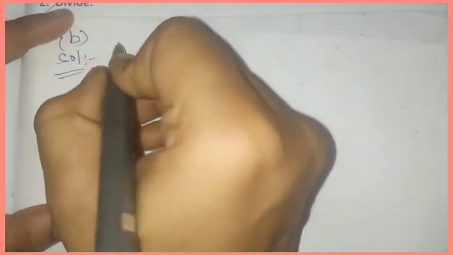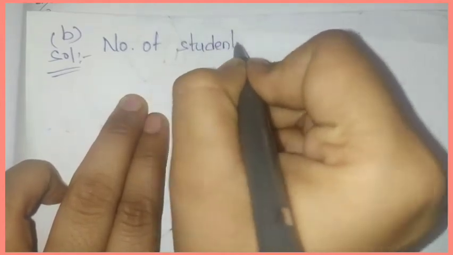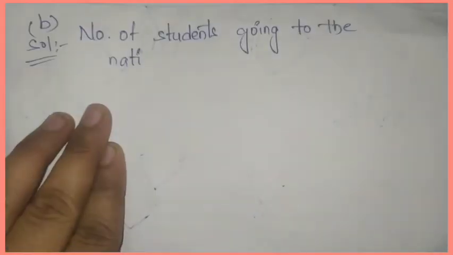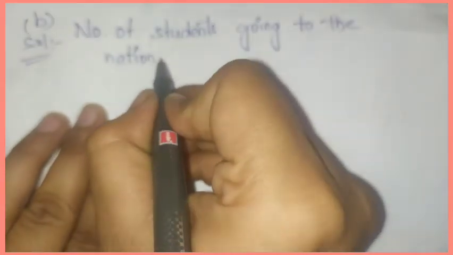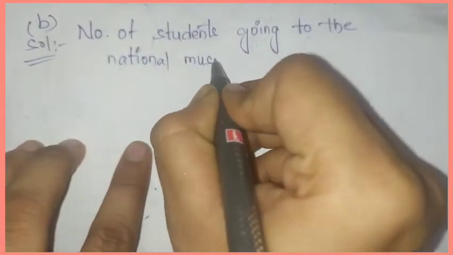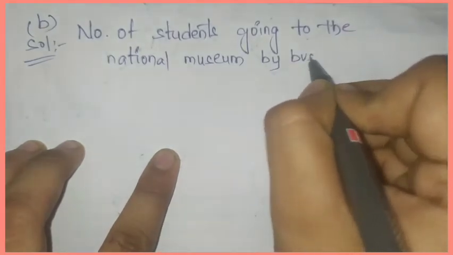Now look at B answer. First we will write total number of students going to the National Museum by buses.